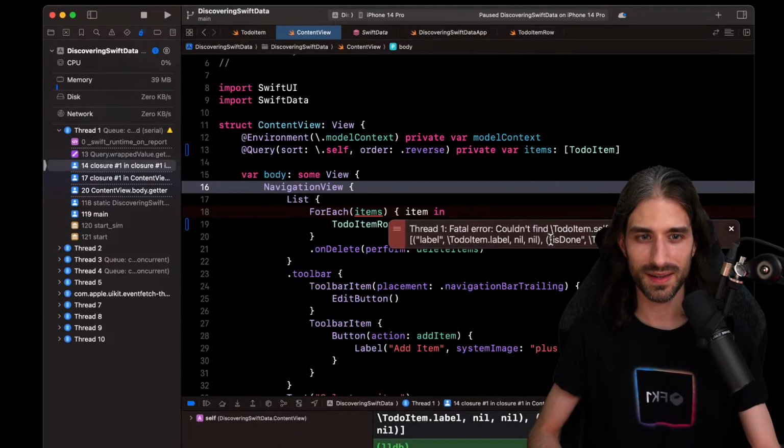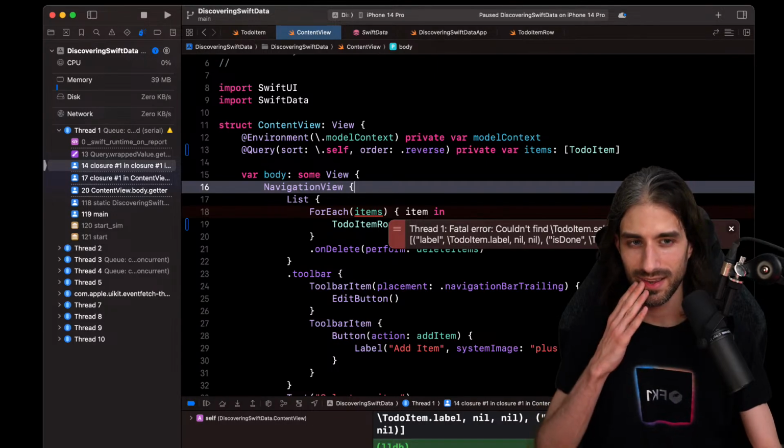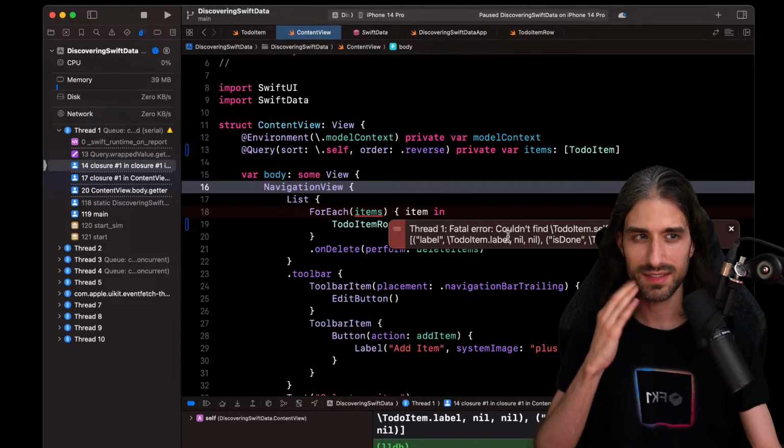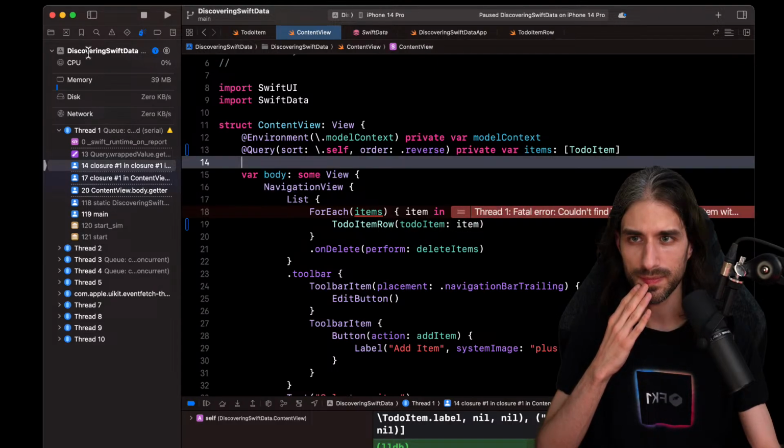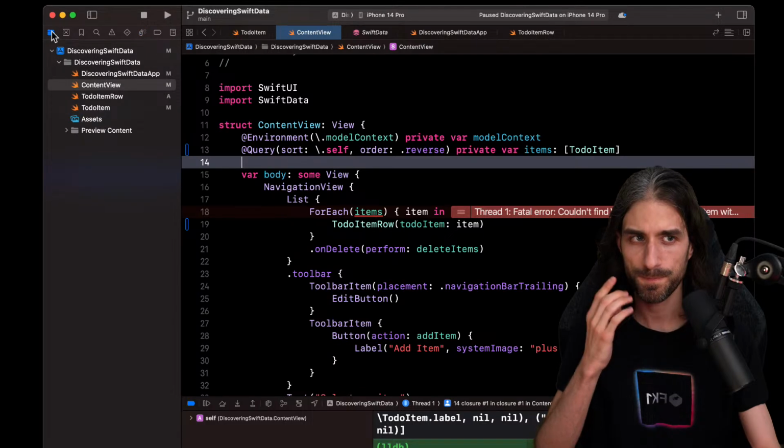Couldn't find to-do item self on to-do item with fields. Okay, so I guess it doesn't work. That's interesting. Maybe our class is transformed in some kind of tuple or something like that, because yeah, there is label. Okay, so it's not working.